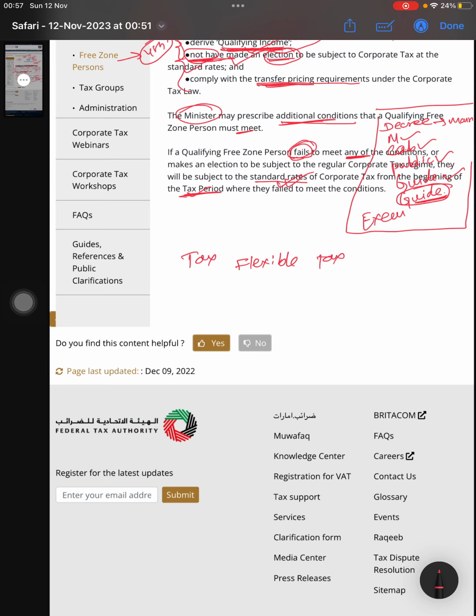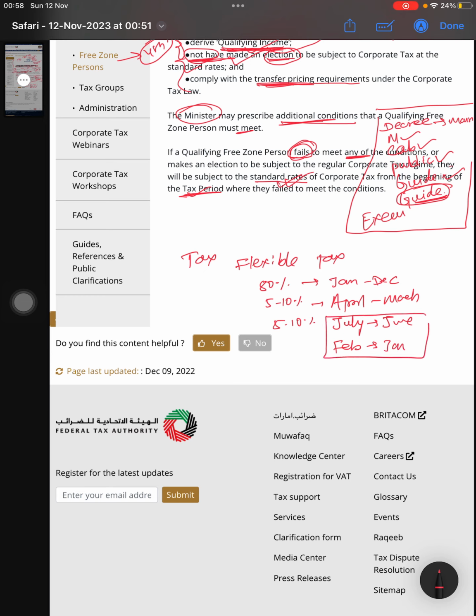I would say about 80% of companies have a tax period from January to December, 5 to 10% have April to March, and some companies, 5 to 10%, have July to June, or maybe February to January. The UAE has provided this flexibility, so as per their group entities they can form their tax period.